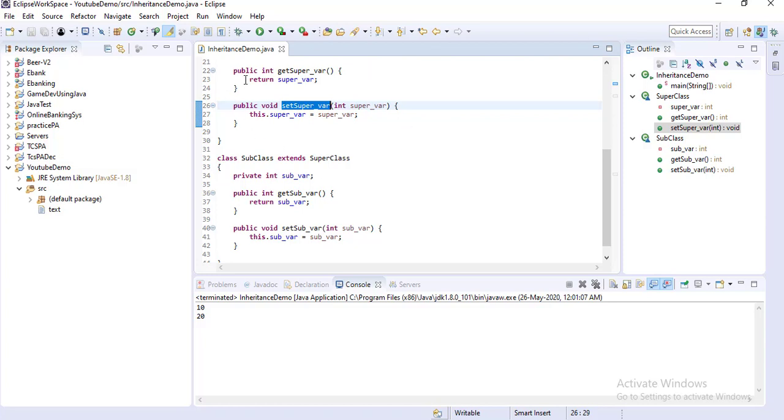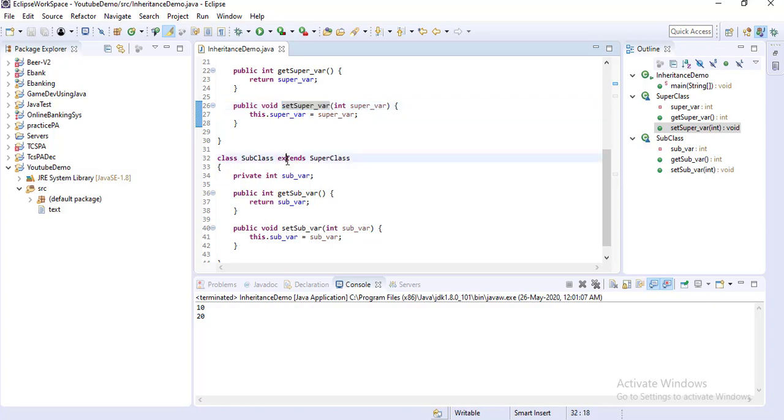So what is the advantage of inheritance? Code reusability. Whatever code is common, you can write in a superclass, and any other class that requires this common part can just inherit from that superclass by using the extend keyword.